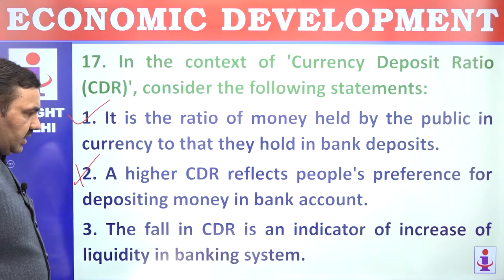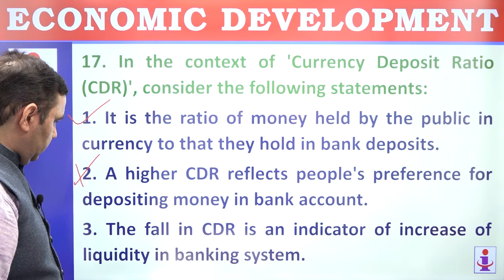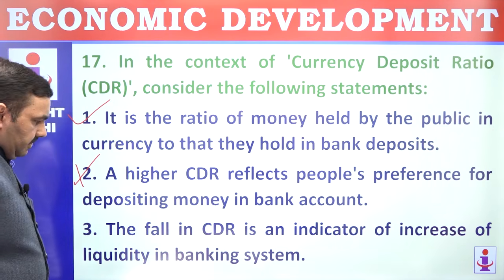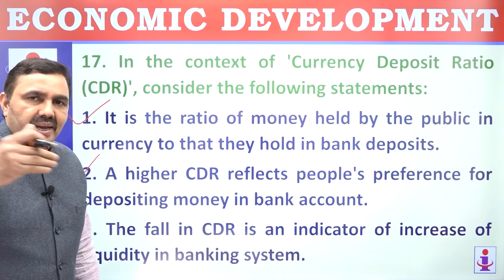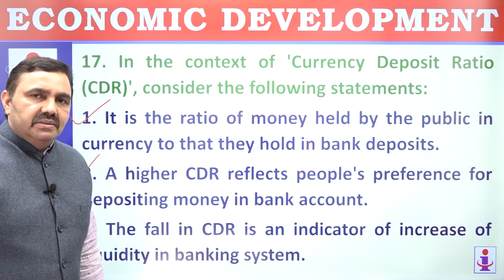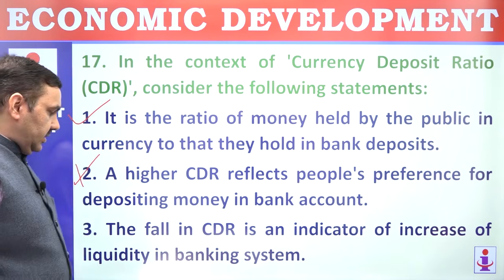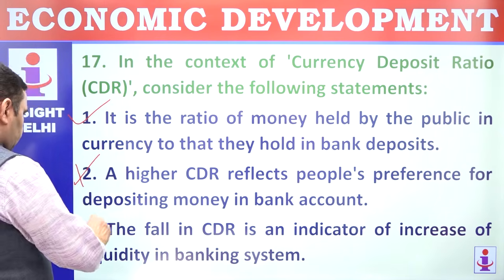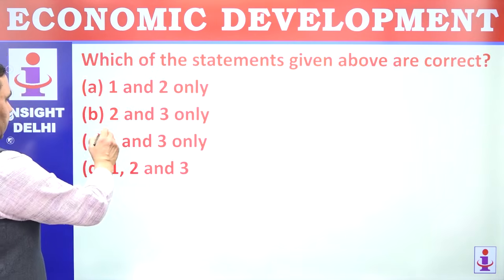The fall in CDR is an indicator of increase in liquidity in the banking system. Fall in CDR means currency is reaching the banking system. And if currency is reaching the banking system, it means banks can use that currency to give loans. It means increase in liquidity. That's correct. 1 and 3 are correct. Option is C.